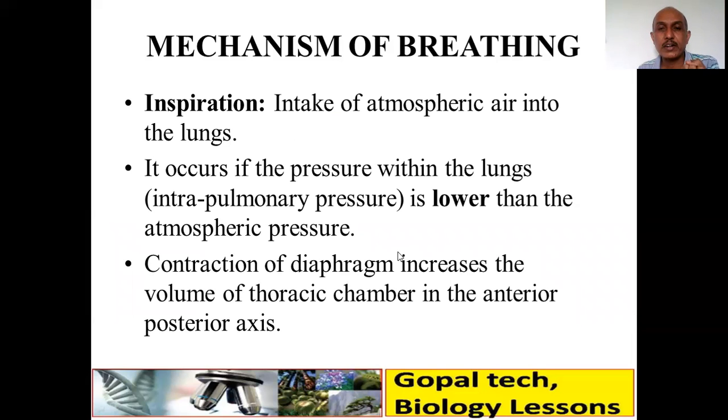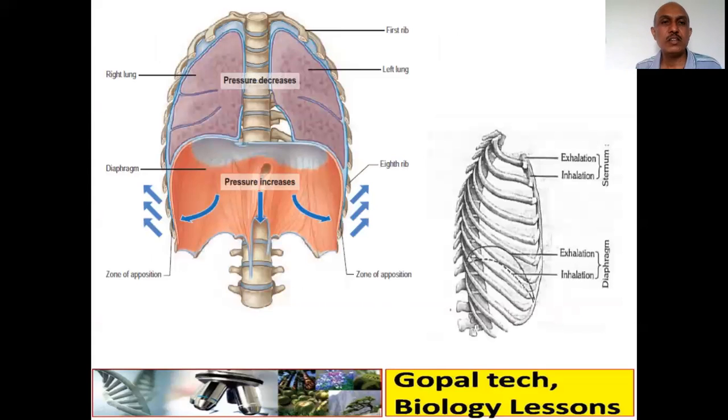When the diaphragm contracts, it will increase the volume of the thoracic chamber in the anteroposterior axis. So the volume increases and the pressure decreases. See here, this is the diaphragm. When this diaphragm contracts, what will happen?